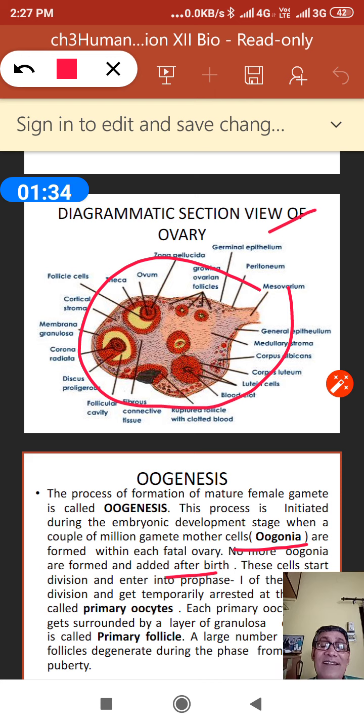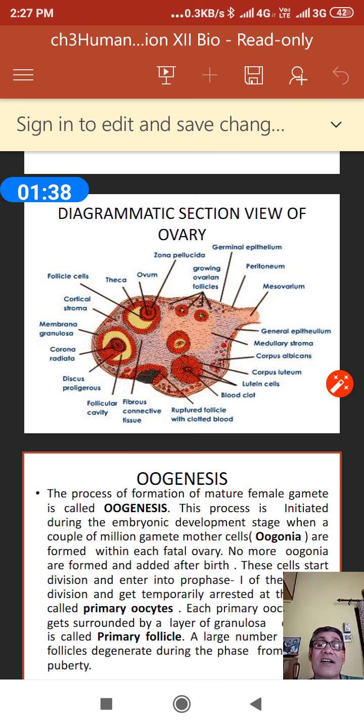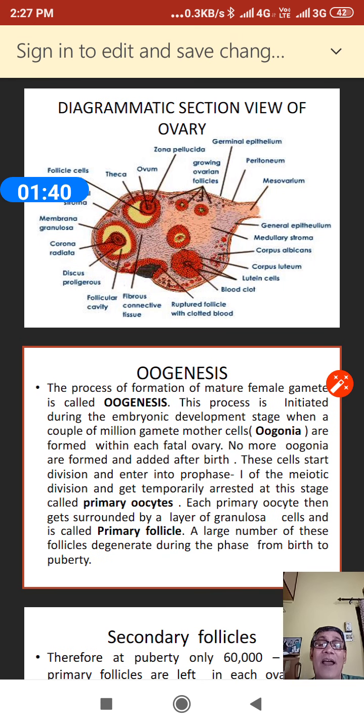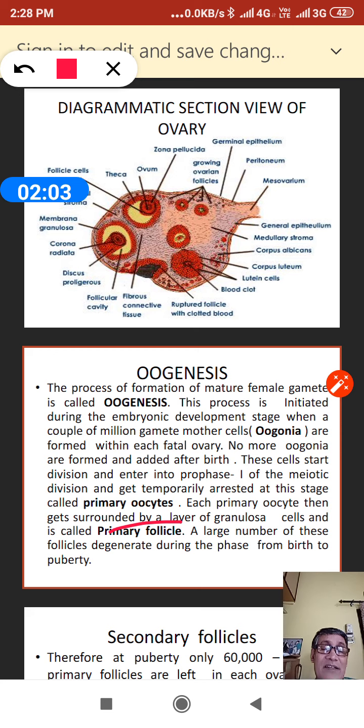So these cells start division, and this is the first meiotic division, and the prophase 1 is arrested when entering the prophase 1 of first meiotic division. So this is called the primary oocyte.